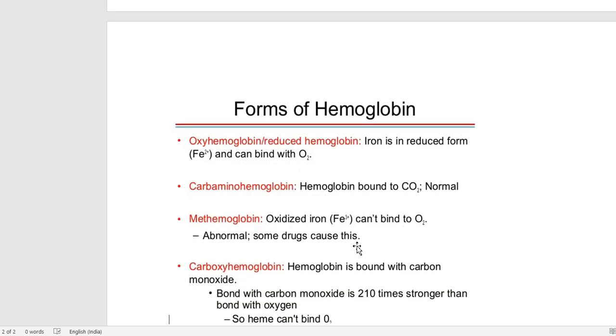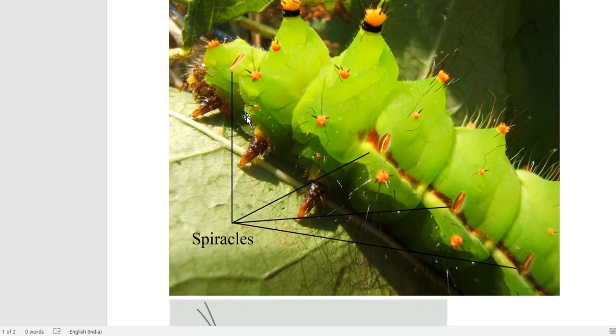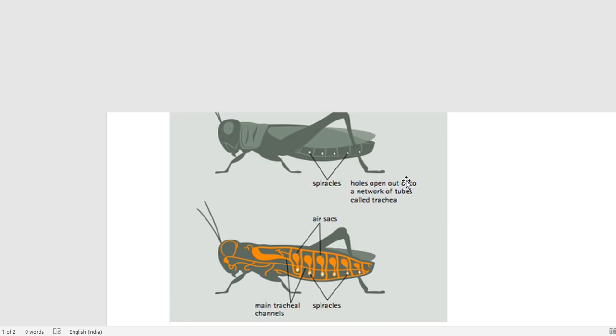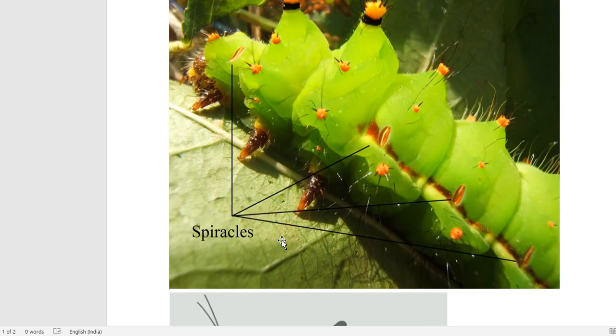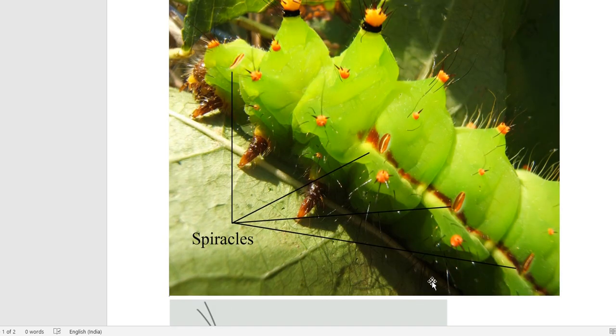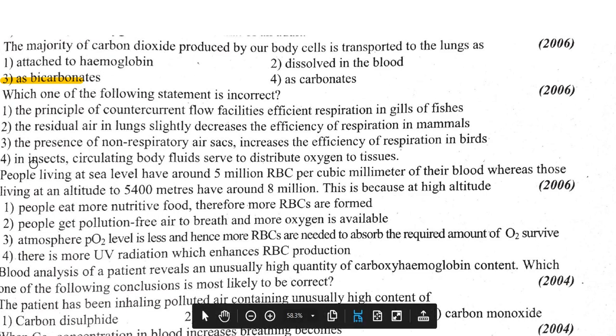Take a look at this. These are spiracles, and the tracheal system, spiracles and the main tracheal channels. So according to the question, the correct option is 4.